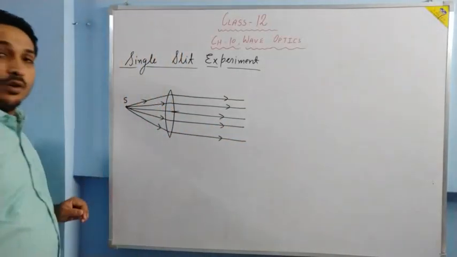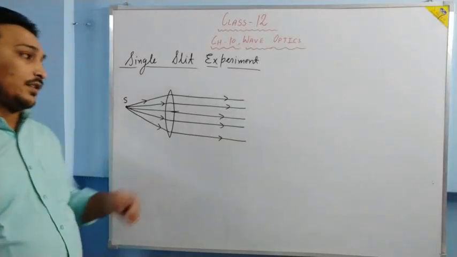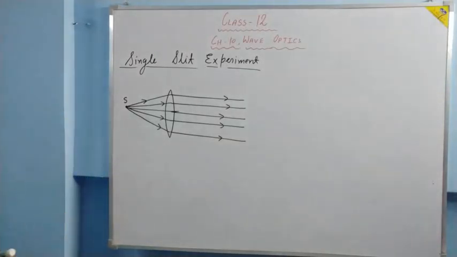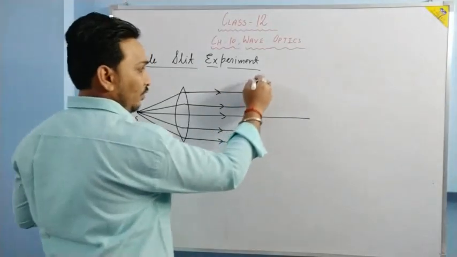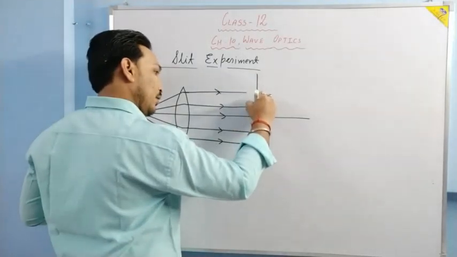Now what we do, we put a slit. Okay, we put a slit over here like this.